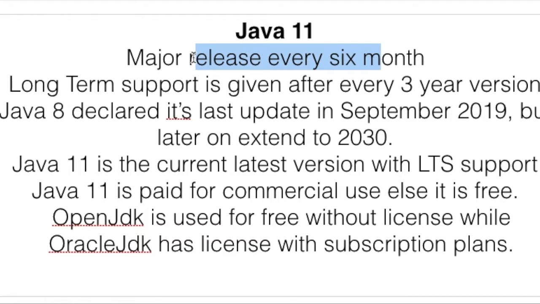So that's why we have so frequently, after Java 8 we have Java 9, then later on in 6 months we have Java 10, then after 6 months we have Java 11, 6 months after Java 12, like this. So every 6 months we have a new version.